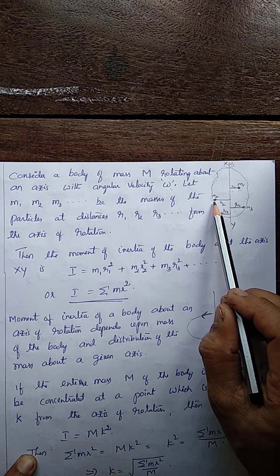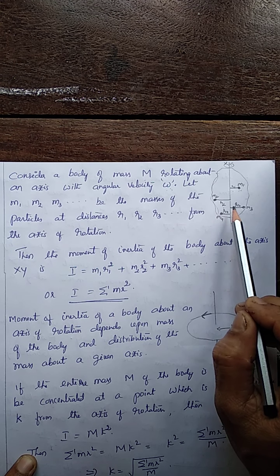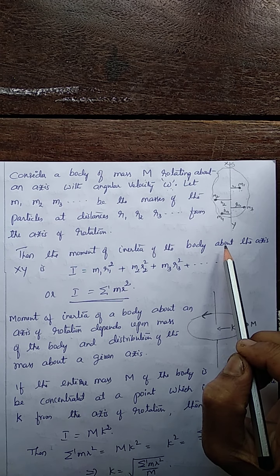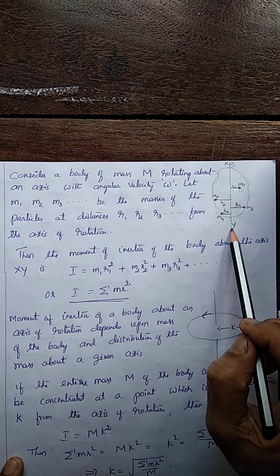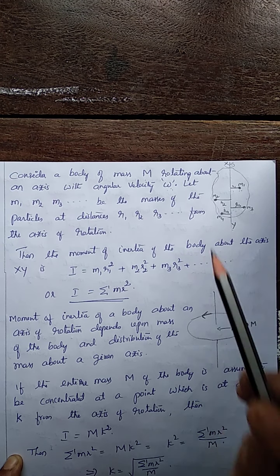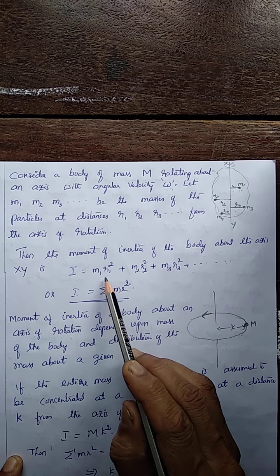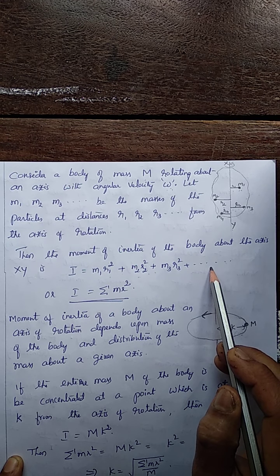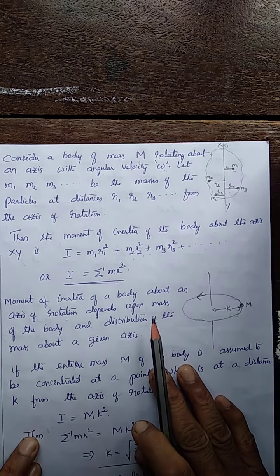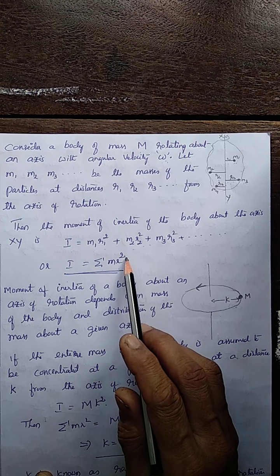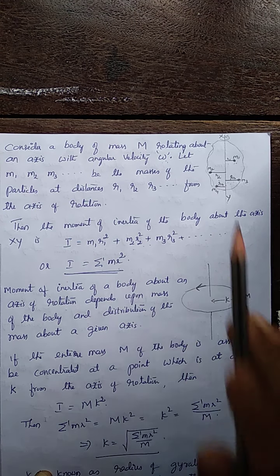That of m2 is m2 r2 square. That of m3 is m3 r3 square, and so on. So the total moment of inertia is nothing but the sum of the moments of inertia of all these particles. So I is given by m1 r1 square plus m2 r2 square plus, and so on. So the total moment of inertia can be taken as summation mr square. This is the total moment of inertia of the given body.